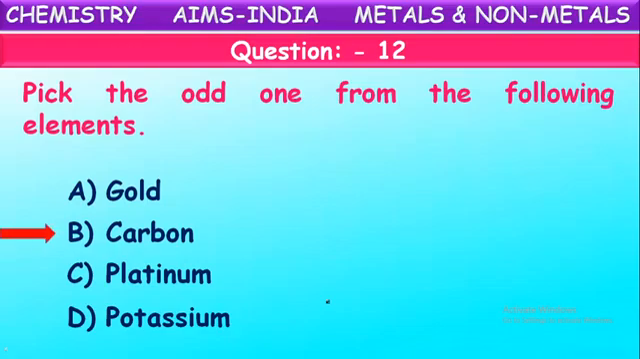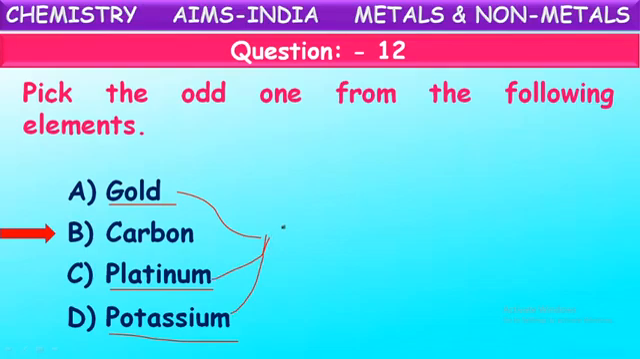Yes, it is carbon. Observe once why it is carbon. We observe the remaining, gold, platinum, potassium, these three are metals, whereas carbon is a non-metal. That is the difference between these three options and carbon. Carbon is a non-metal, whereas the remaining three are metals.